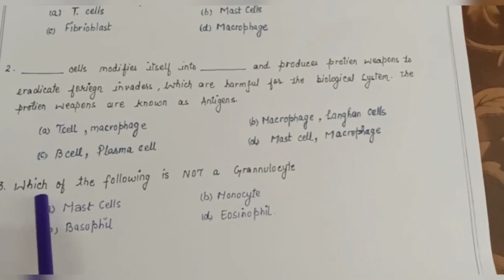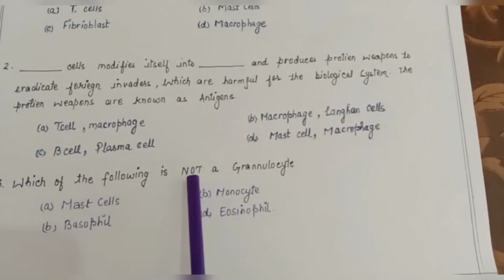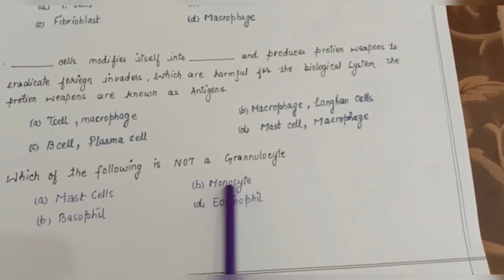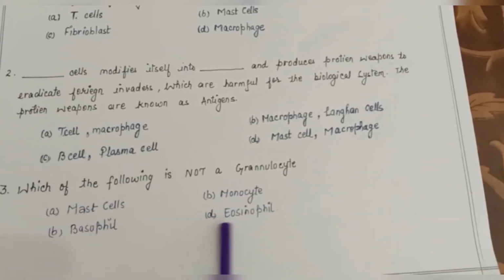Third question is, which of the following is not a granulocyte? We have mast cell, monocyte, basophil, and eosinophil.